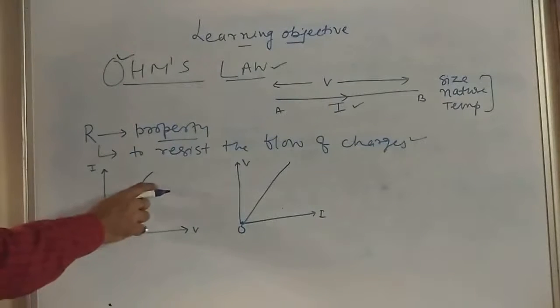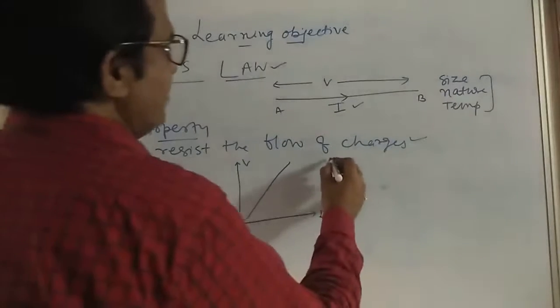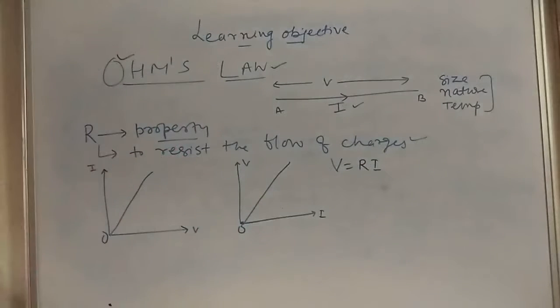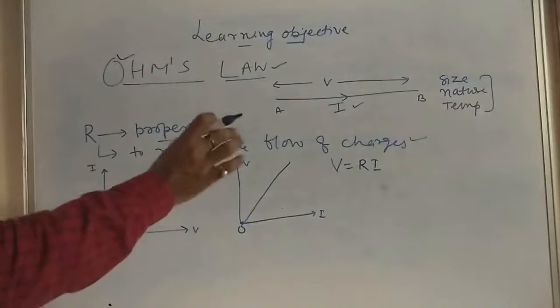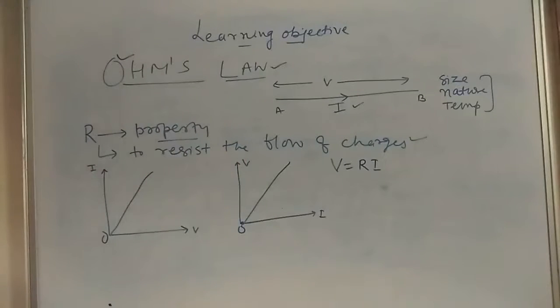It is a straight line passing through the origin. This is due to the relation between V is equal to Ri. This represents the equation of a straight line.